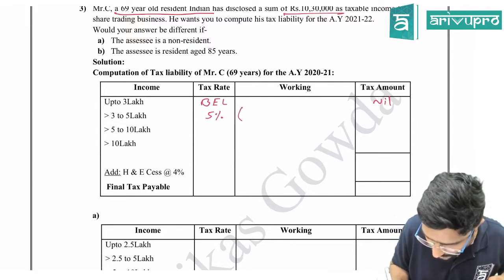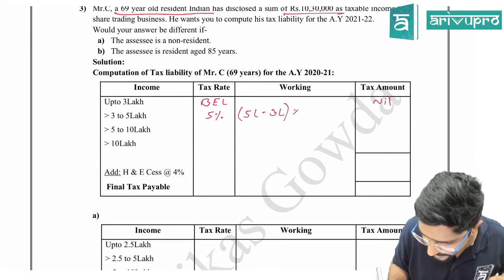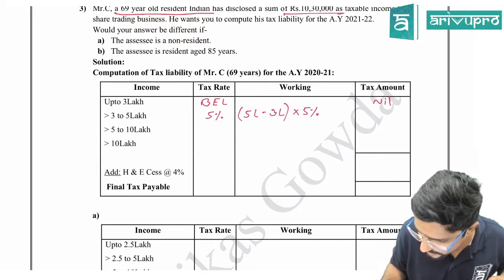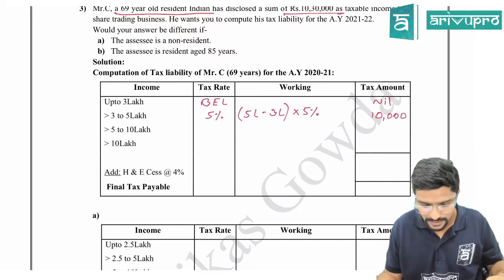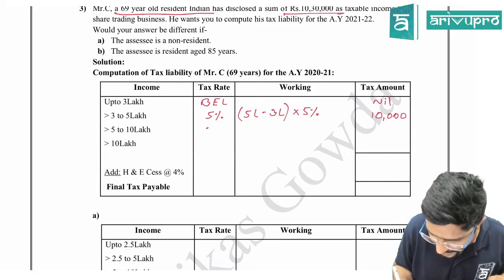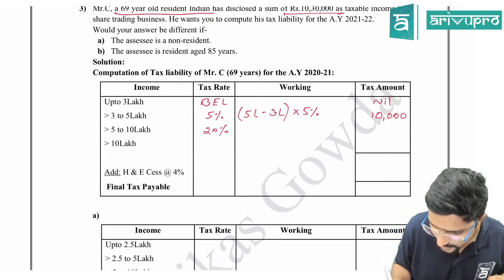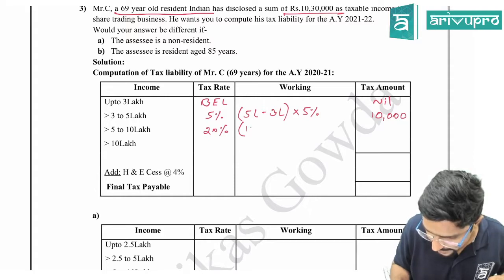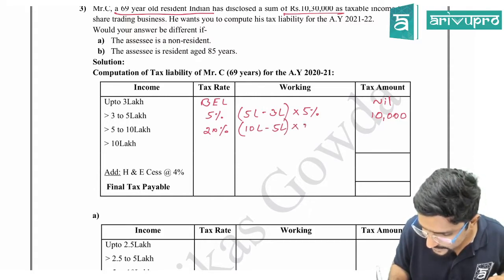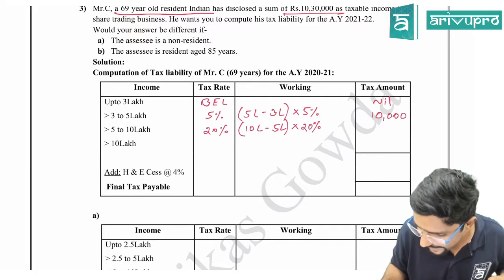What will be the amount? 5 lakh minus 3 lakh into 5%, which comes to 10,000. Then 5 lakh to 10 lakh, what is the tax rate? 20%. What is the amount? 10 lakh minus 5 lakh into 20%, which comes to 1 lakh.